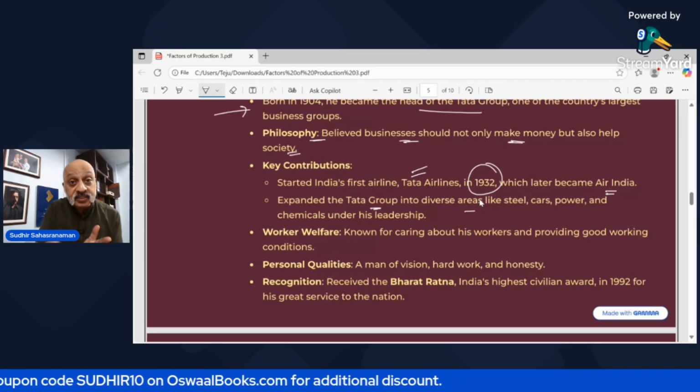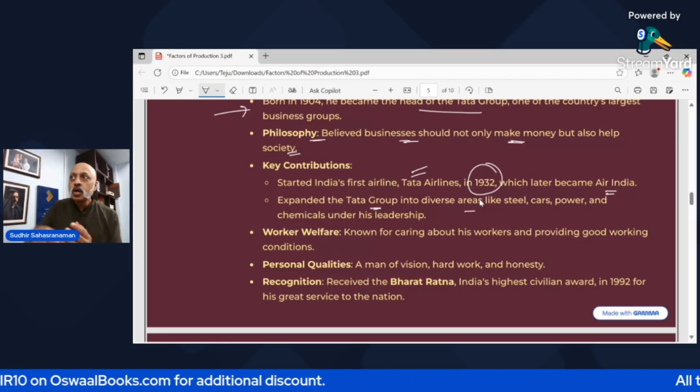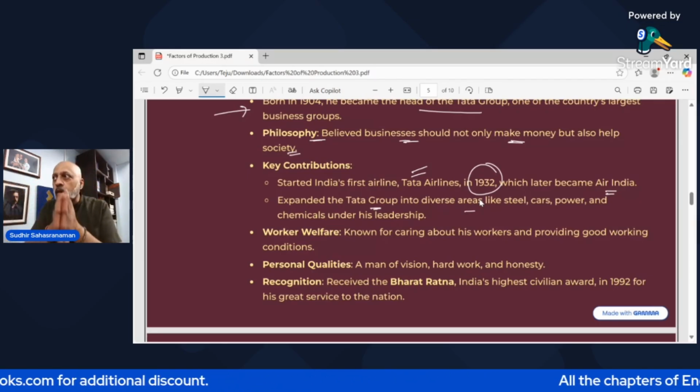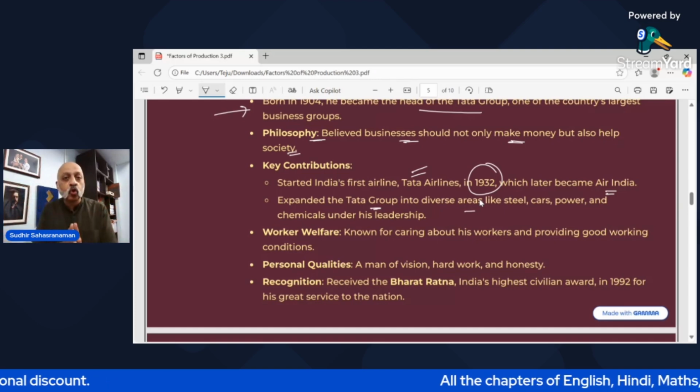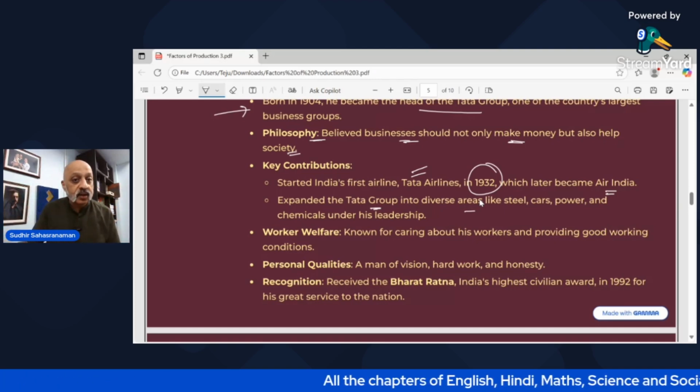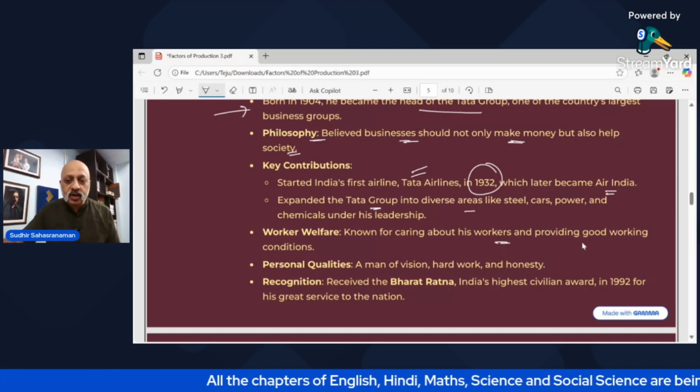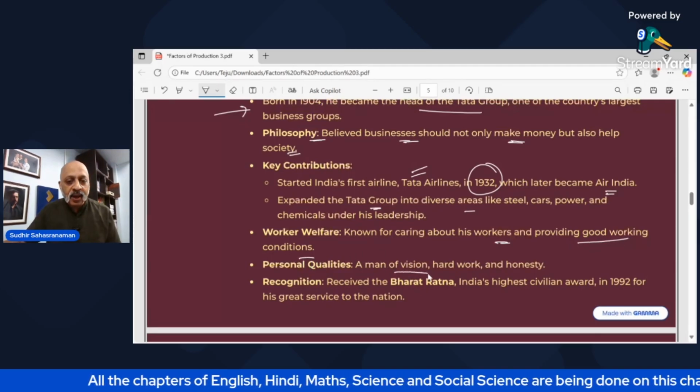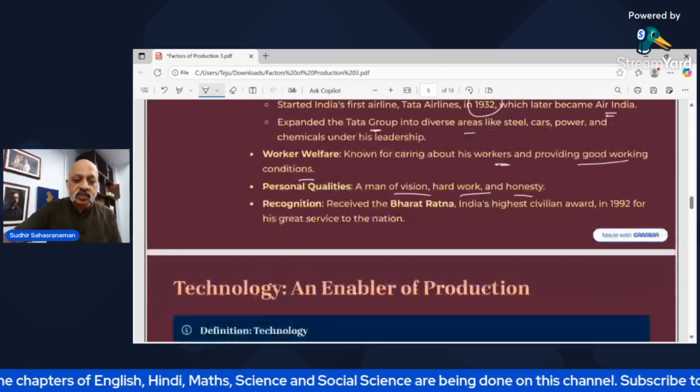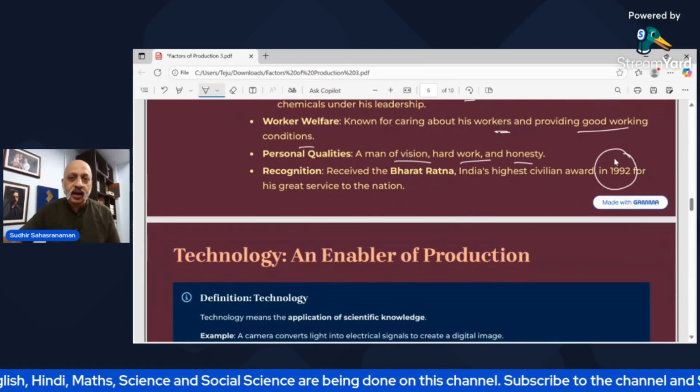It's there in the defense sector also. So Tata Group is in so many different sectors in the country. He's known for caring about his workers, providing good working conditions, a man of vision, hard work and honesty. He received the Bharat Ratna in 1992.